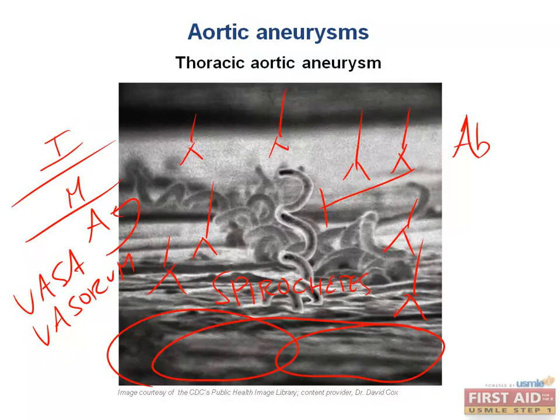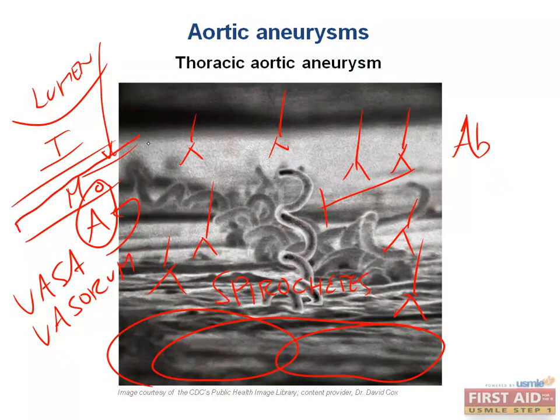What is that bad for? It's bad for the outer layer of the media and the adventitial layer, because that is how they get their nutrients. Remember, this is our lumen here, and blood can diffuse oxygen and nutrients to the intima and the inner layer of the media. So this tertiary syphilis presentation is particularly risky for antibody-mediated damage to these elements. The immune system does not care that it might damage the vasa vasorum. Number one objective is to attack the spirochetes even though collateral damage will occur.